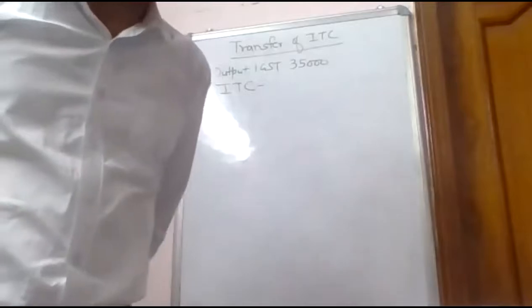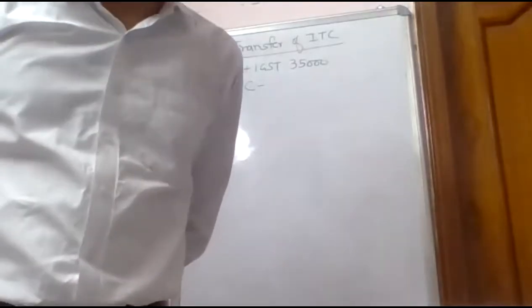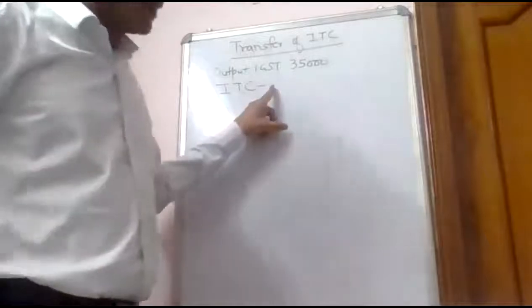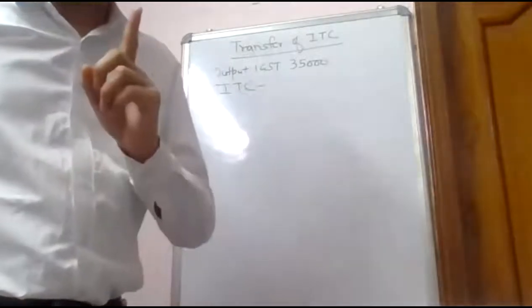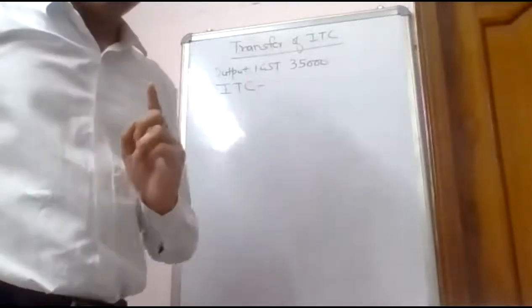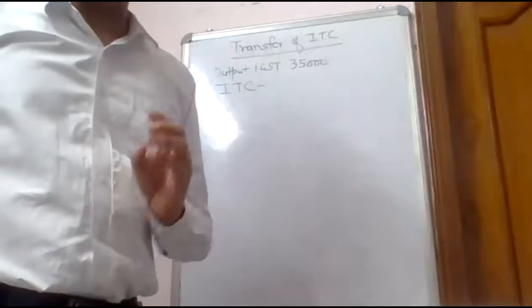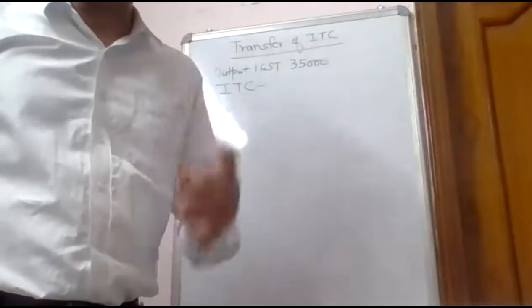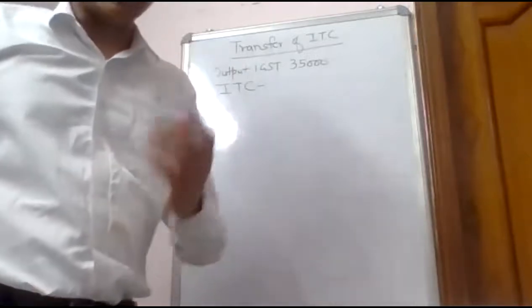Now, do you remember the provisions that which ITCs can be used against which outputs? If you remember, input IGST has to be first used against output IGST. Then if some balance of input IGST remains, then that has to be used against output CGST or SGST in any preference, any order, any ratio.